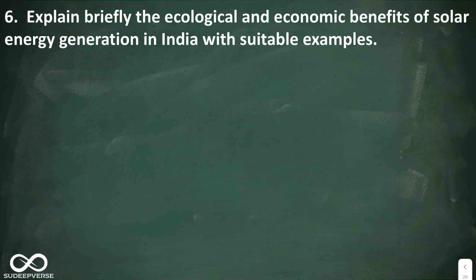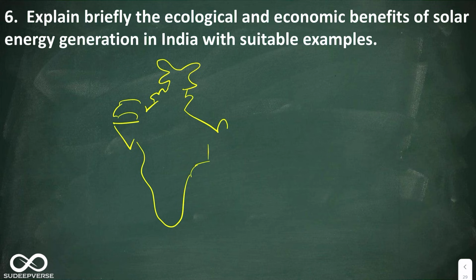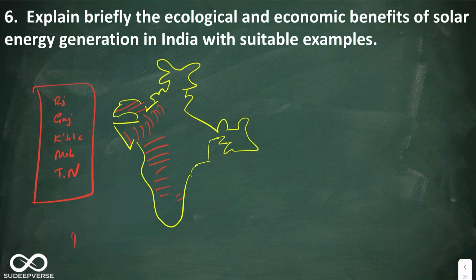Okay, as I told you, next you have to show the distribution of solar energy potential sites in India. So here you can draw the India map. As I told you, to draw the India map or the world map, you will have 30 seconds in the exam, so you should develop the habit of drawing it in 30 seconds. So you have Gujarat, Rajasthan, Karnataka, Maharashtra, Tamil Nadu. Look at this. These are the potential sites of solar energy in India. So this is the value addition that has to come. So this completes the diagram.